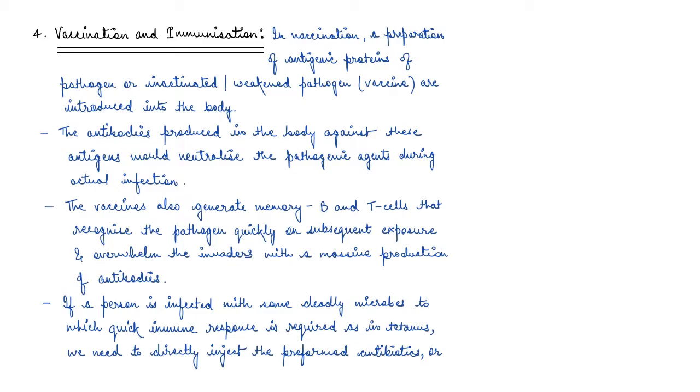Now, this type of immunization is known as passive immunization. Always remember that. This type of immunization is known as passive immunization,